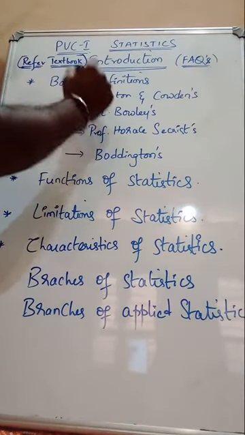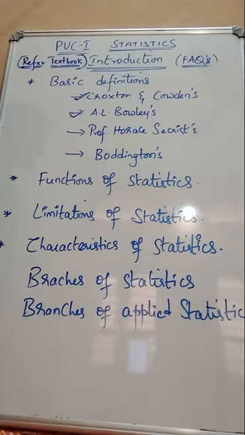Now, the second definition, A.L. Bowley's definition of statistics. They say statistics is the science of counting or the science of averages. Also we can say the definition of A.L. Bowley is that it's a science of averages.